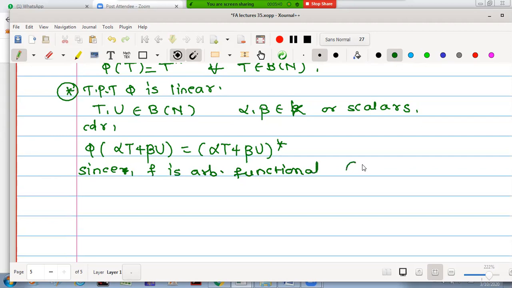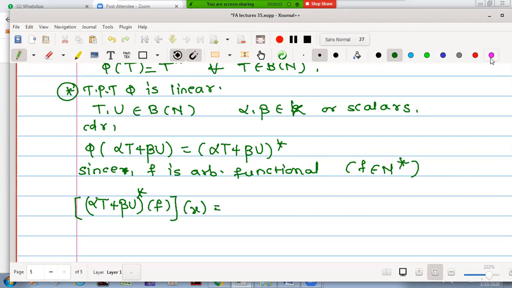Functional means what? This f is no doubt a member of N star. Therefore, what will we do? We will operate this right side, the conjugate operator alpha T plus beta U star, on a functional first, and later this composition should work on a vector. Now, what does the definition say?